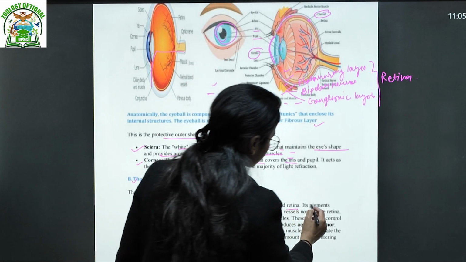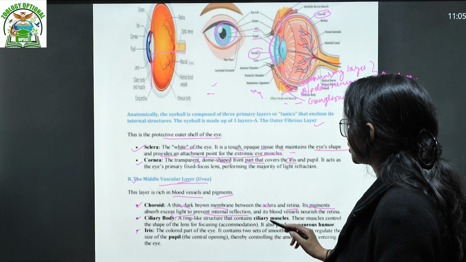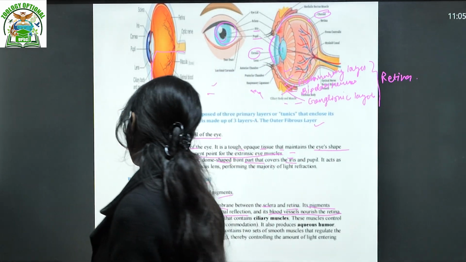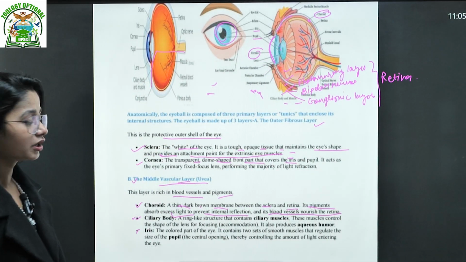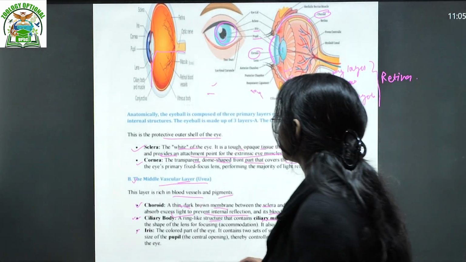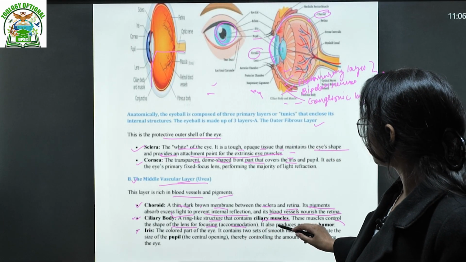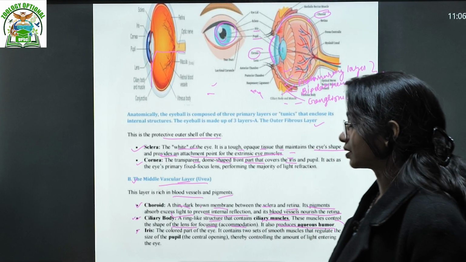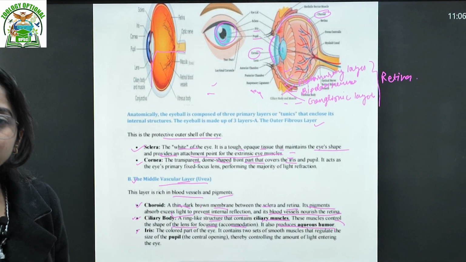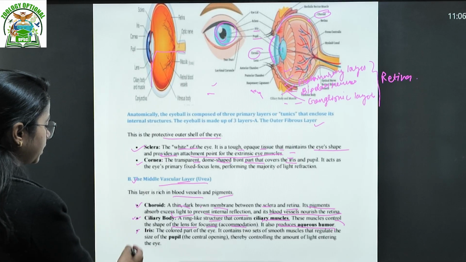What is the significance of that? Its pigment absorbs excess light to prevent internal reflection, and its blood vessels nourish the retina. It has its own significance. Then the ciliary body is a ring-like structure that contains the ciliary muscles. These muscles control the shape of the lens for focusing and accommodation. It also produces the aqueous humor. The ciliary body is not only involved in the movement of your iris, but also produces a little amount of aqueous humor.